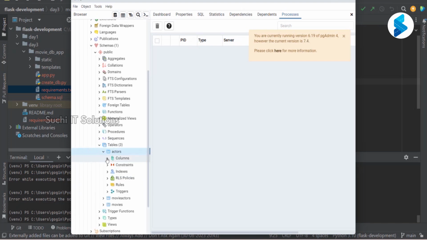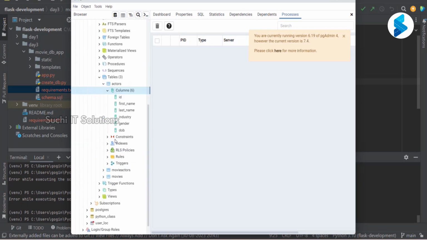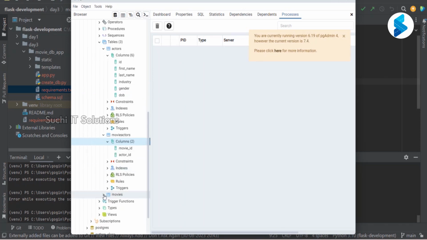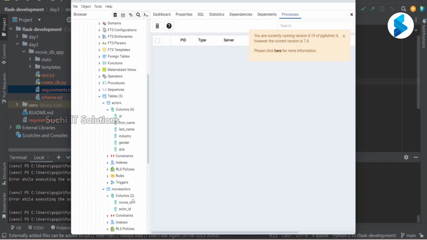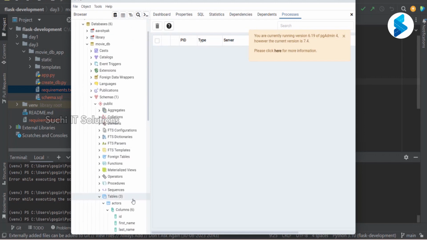Actors has columns ID, first name, last name, industry, gender, DOB. Right, that is what we created. And movie actors has movie ID and actor ID. And the movies table has ID, name, director, language, production, rating. So these are the tables that we created, and we will be using them to create the records.